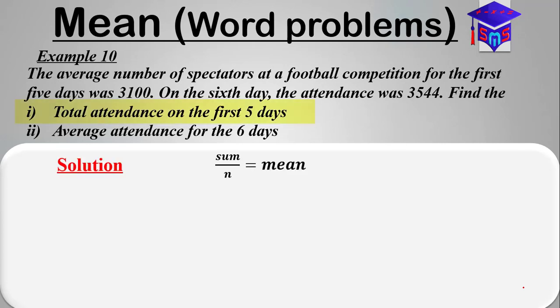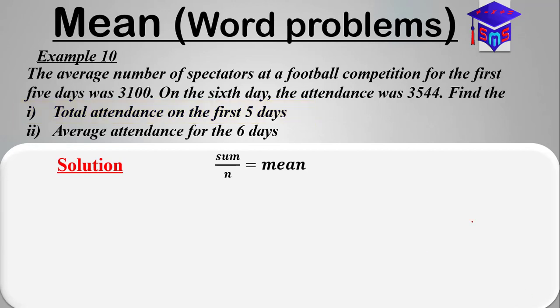The total attendance on the first 5 days that the question is talking about has to do with the sum of the spectators for the first 5 days.